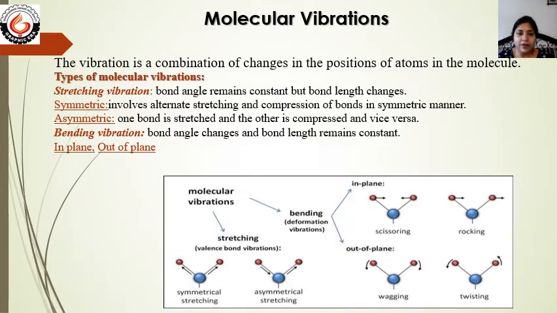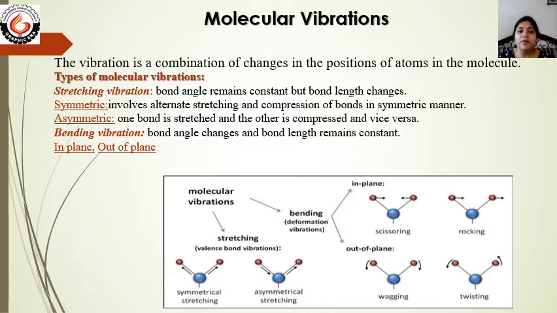Molecular vibrations. A vibration is a combination of changes in the positions of atoms in the molecule, because as the bond stretches or shrinks or moves from its position, the atoms obviously change position. There are different types of molecular vibration. The first one is stretching vibration.